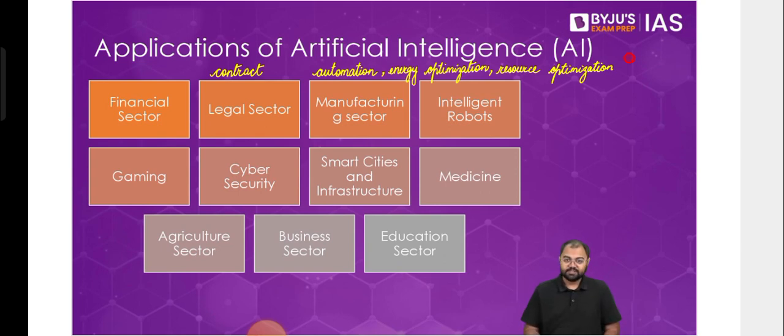Then making intelligent robots. So in robots, we know that robots have sensors, and robots are actually going to work on the basis of the inputs being provided. So in that sense, also AI-based robots can be generated, where a robot is working on AI, and manual intervention is not required every second to make that robot work on a certain workpiece.